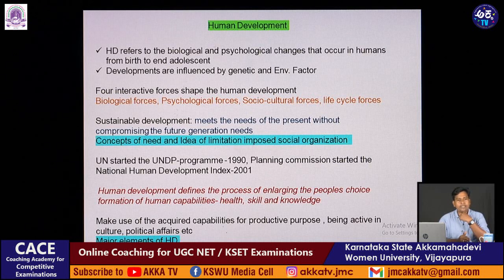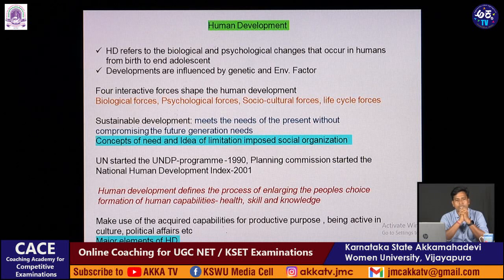The United Nations started the UNDP program in 1990, and the Planning Commission of India started the National Human Development Index in 2001. Human development defines the process of enlarging people's choices and forming human capabilities like health, skill and knowledge, and making use of the acquired capabilities for a productive purpose, being active in cultural and political affairs.